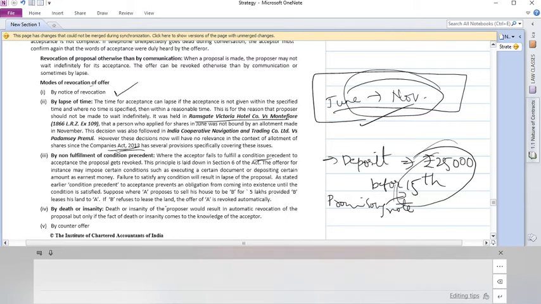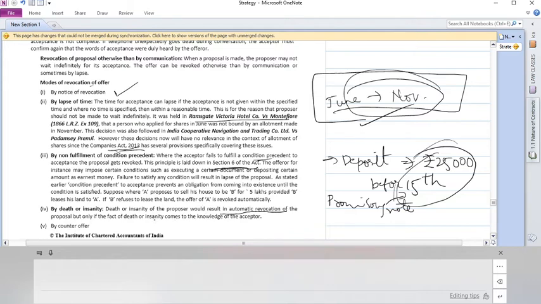But if B refuses to lease the land, then the offer is automatically revoked. Okay. This is section 6. Section 6 says that if the condition precedent to the acceptance is not done, then the offer is deemed to be revoked. By death or insanity. Death or insanity of the proposer would result in, obviously, when there is no party to perform that particular contract, automatically it gets revoked.